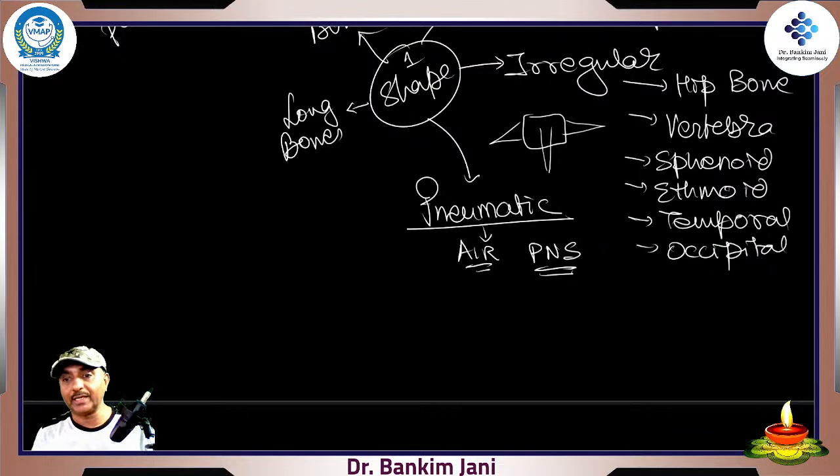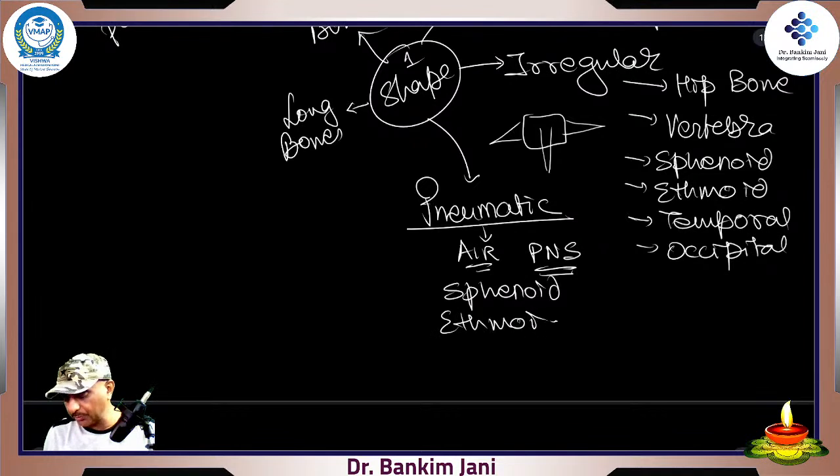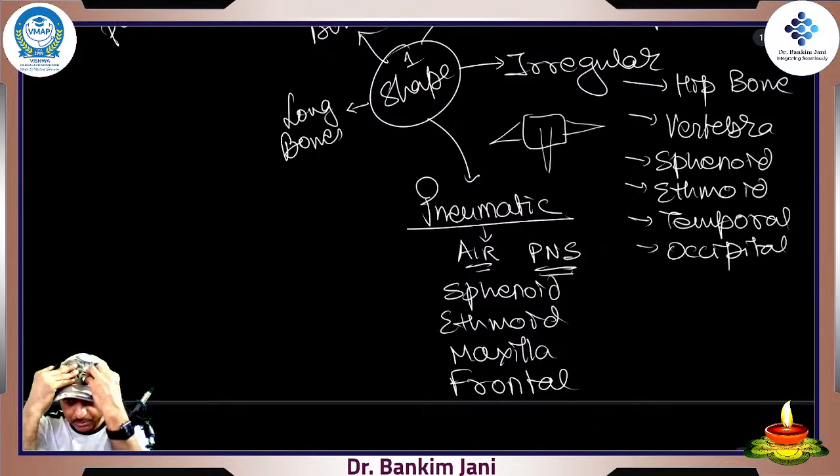Yes, they are irregular bones, sphenoid, ethmoid, right? Tomorrow I'll show you pictures of all the bones, so that you get a better idea. Plus, we'll be discussing something new. So then maxilla, maxillary sinuses, frontal sinus, right? This is the bone which is present over here. And that's why in common cold, if you press over here, you feel so good. That's the reason.